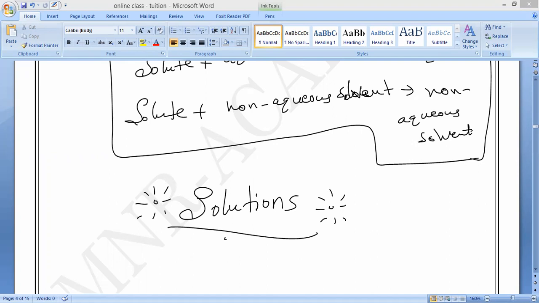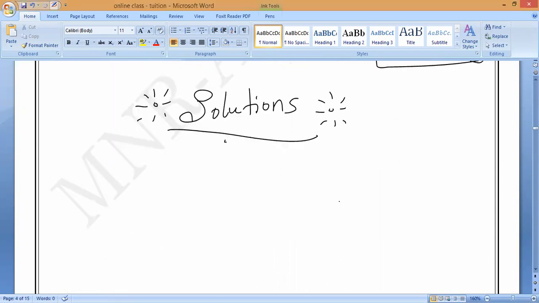Homogeneous mixture. Please all of you remember, write it. A solution is a homogeneous mixture of 2 or more substances. That is the first thing you have to know. What is the solution? Solution means immediately remember homogeneous mixture. Write it.